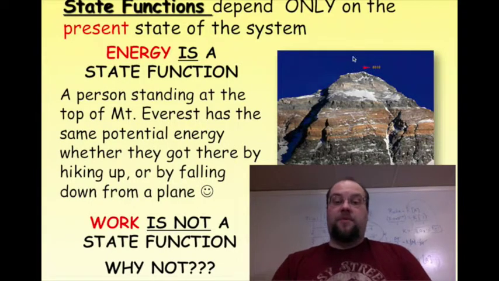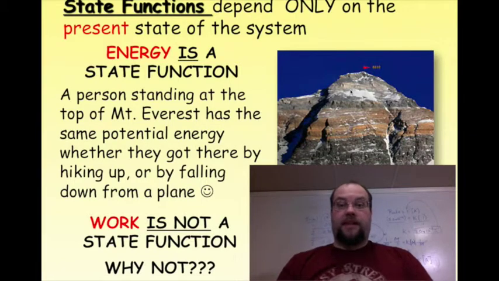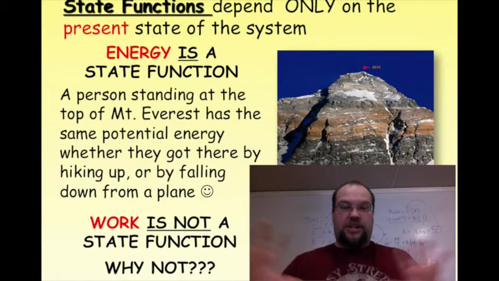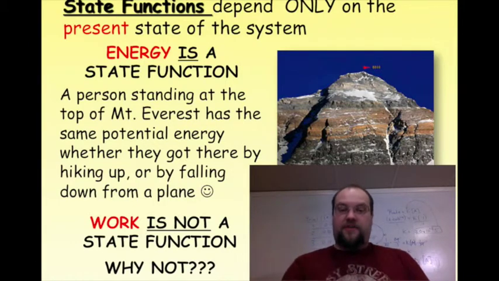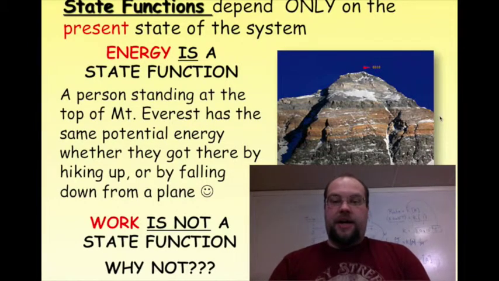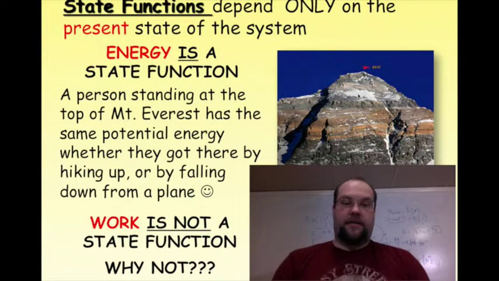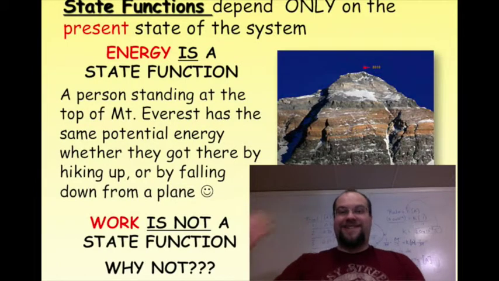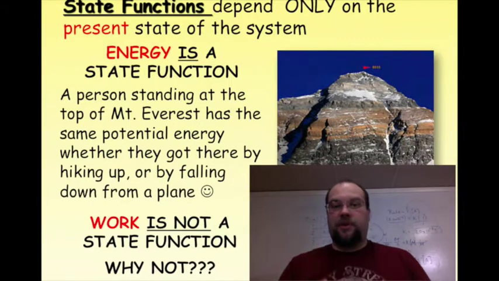It would have taken a lot more work if he had taken a jumbo jet and parachuted out, right? That would have taken a huge amount of energy to move that jumbo jet with only one person in it. That would have been a lot more work than a little Sherpa carrying him up the side. I don't know why in this example the hiker can't hike his own way up there, but work is not a state function. The amount of work depends on how you get there.